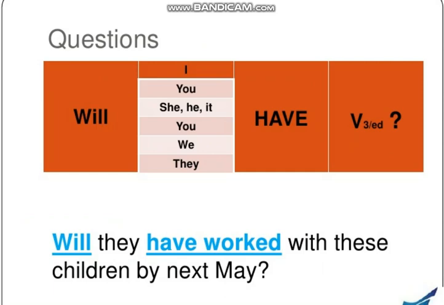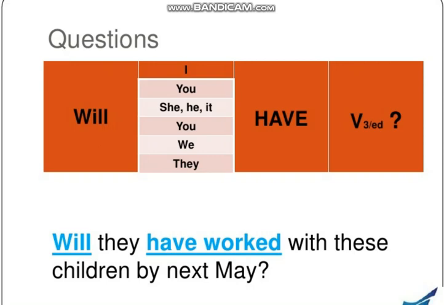And this is the structure of interrogative or question sentences. Will I have and third form of verb, or will you, she, he, it, we, they. These are all subjects. As we have discussed, in interrogative sentences, subject and auxiliary verb or helping verb interchange their position.